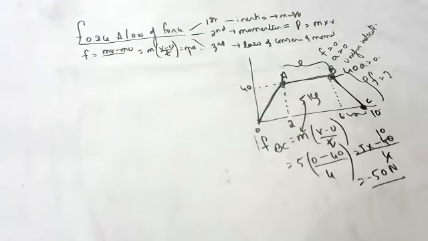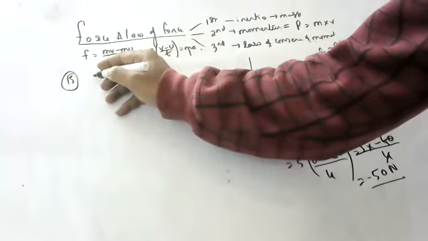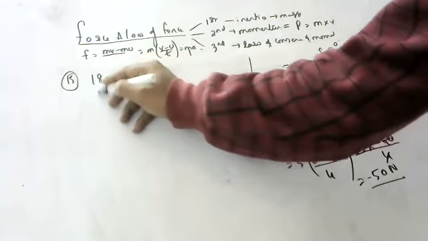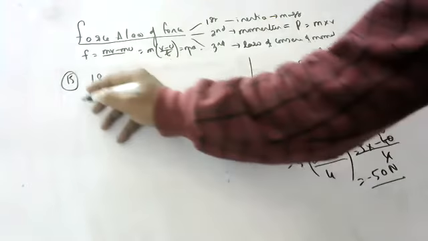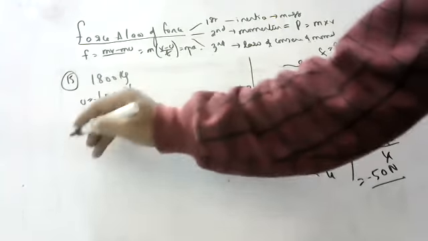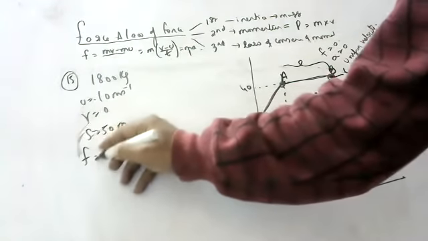Yeah, children, this is the question they are asking. Tanmay, can you read this question? Yes, sir. A car of mass 1800 kg moving with a speed of 10 meter per second is brought to rest in 50 meters. What is the force?